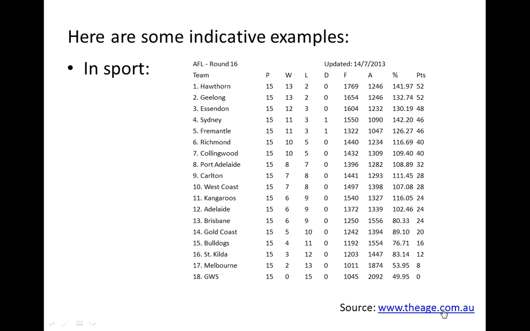In this case it's by percentage, which means if you take their number of points for divided by the number of points against and represent that ratio as a percentage, that's how we see they're differentiated. What I suggest now is, if you stop the video and spend some time looking at this table and see if you can find other teams that are separated only on percentage.